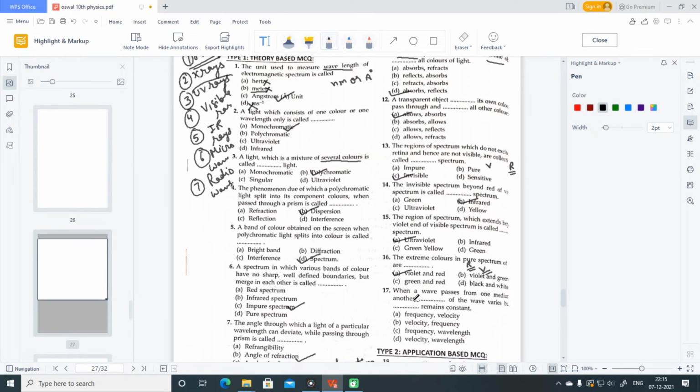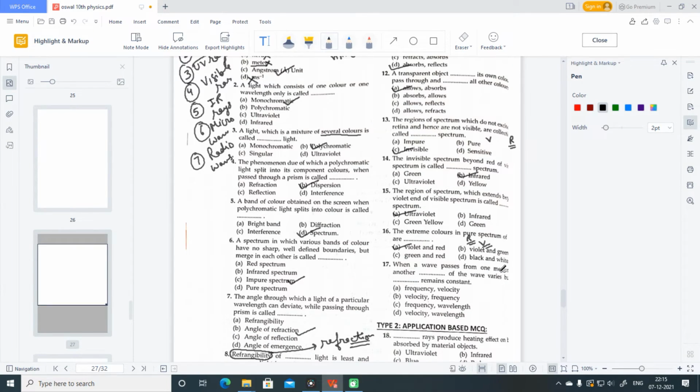A part. When a wave passes from one medium to another, dash of the wave varies but dash remains constant. See students, frequency is the property of wave. Wherever your wave goes, its frequency will remain same. Its velocity will vary as refraction takes place. So frequency and velocity is the correct option.